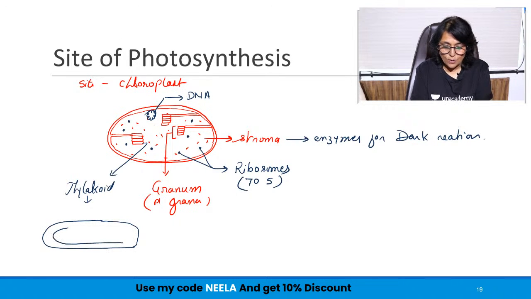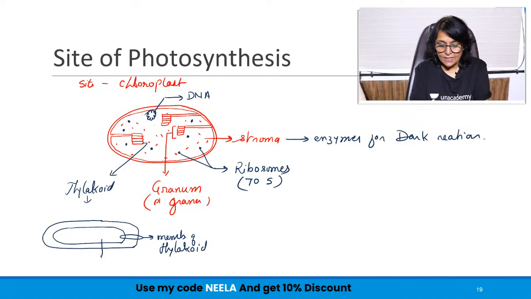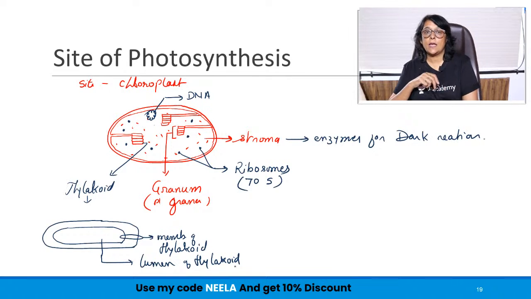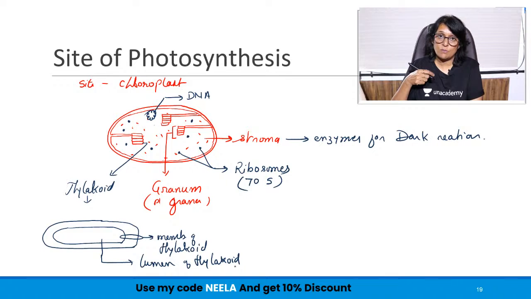So, this is going to be the membrane of thylakoid, and the inner space is called the lumen of thylakoid. Why are these things important? Because in the next lecture we will be talking about photophosphorylation. That's where this is going to be very important, and then when we come to chemiosmotic theory, this is going to be the most important thing.